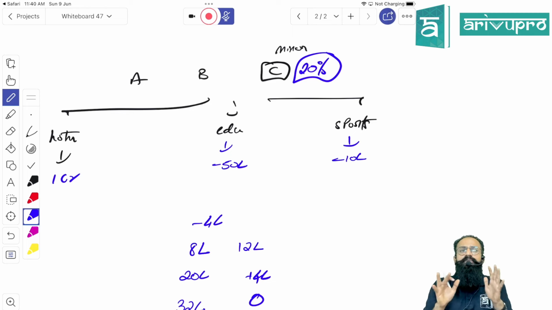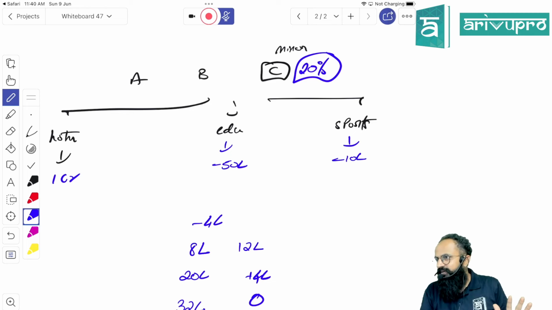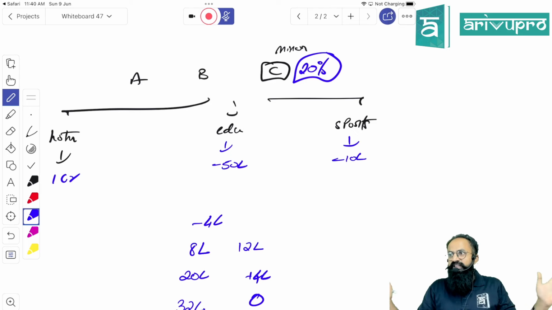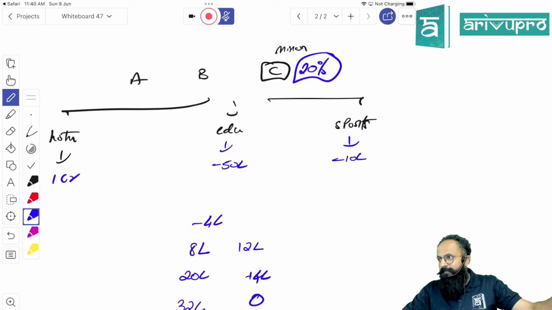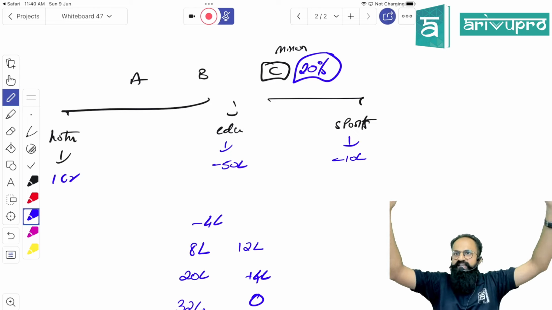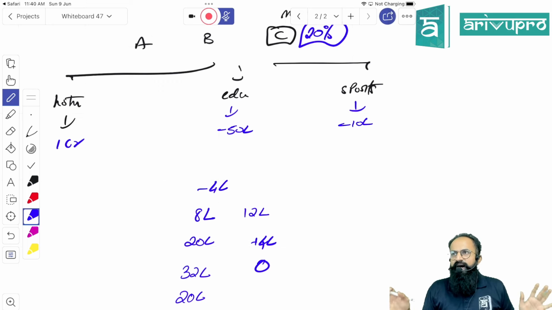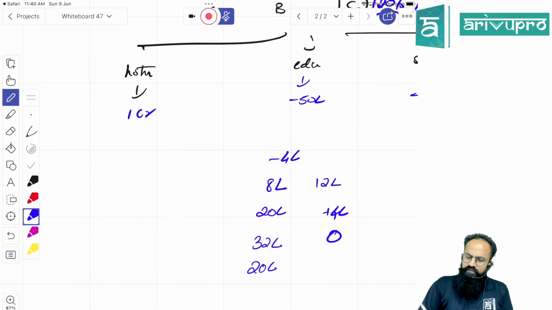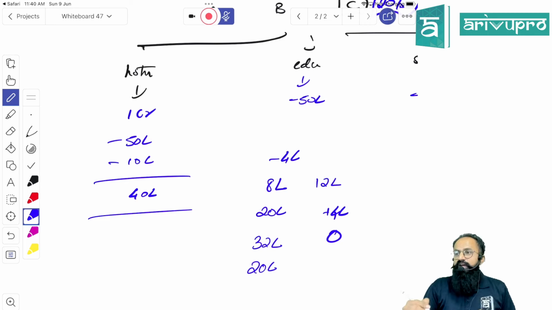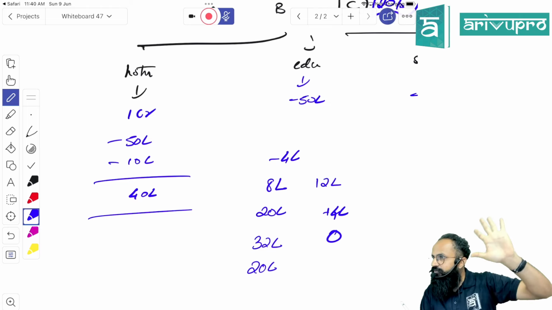When one partnership is doing 3 businesses, that means everything should be consolidated. We will be preparing all 3 under the same brand name. Now tell me, overall, is the partnership firm in benefit or in loss? How will you know? I'll have to say 1 crore minus 50 lakh minus 10 lakh. Sir, the profit is 40 lakh. Now can I say, yes sir, the partnership firm is in benefits?